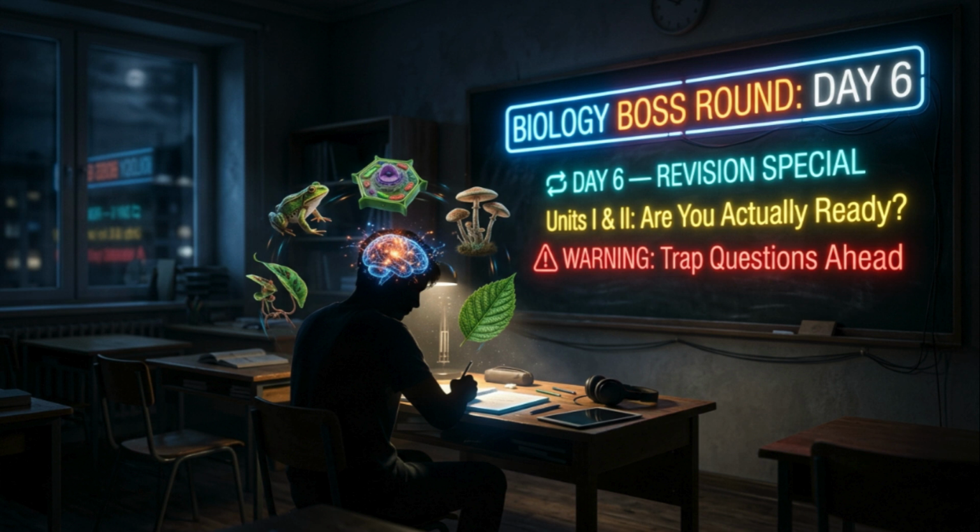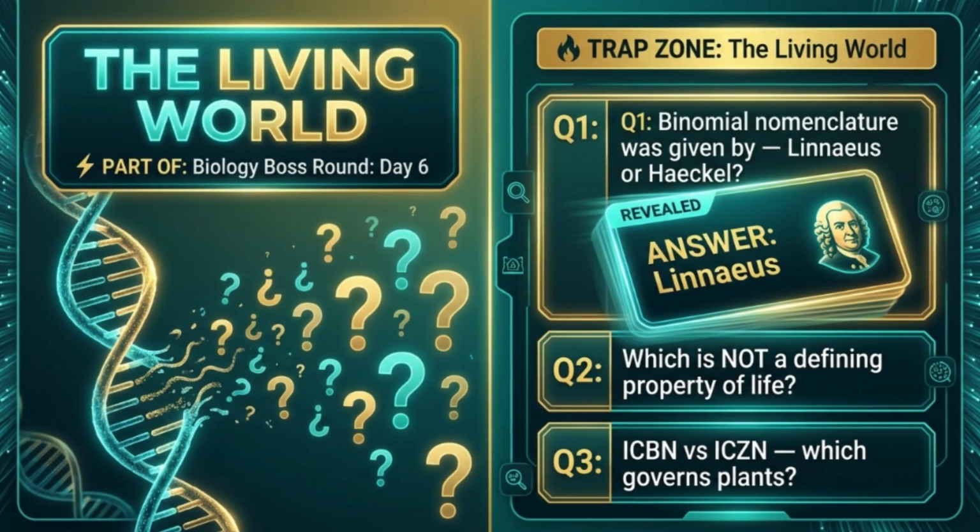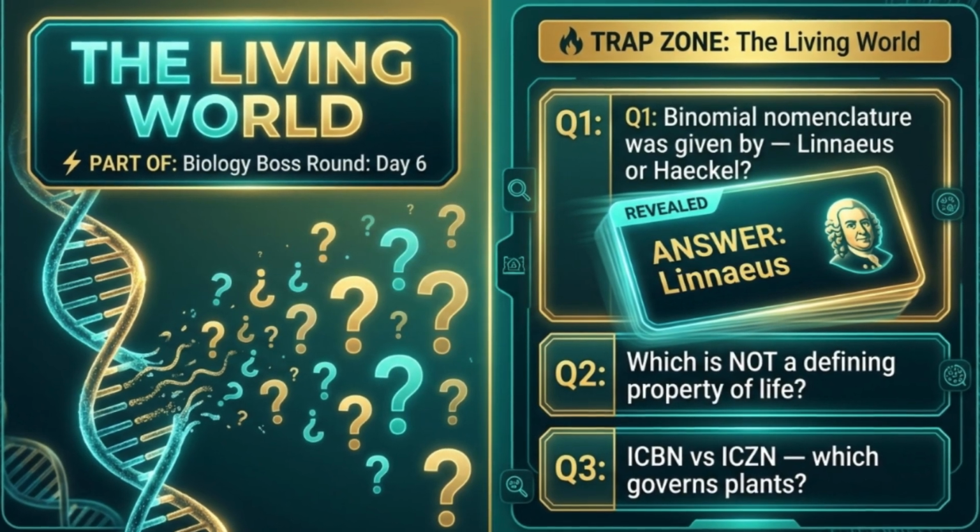We're going through days 1 to 5: the living world, biological classification, plant kingdom, animal kingdom, and morphology of flowering plants. But this time, I'm going to ask the questions NEET actually asks, not what you think NEET asks. The real traps. Stay focused. Let's begin. Let's start with day 1, the living world.